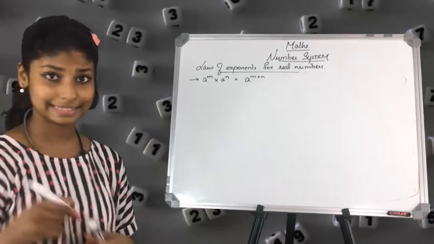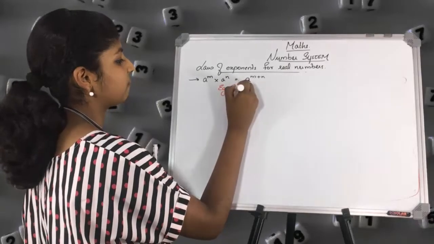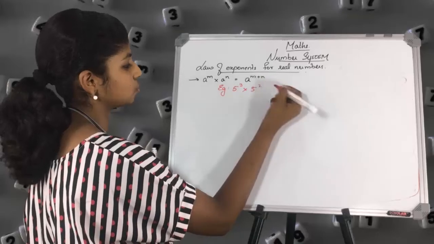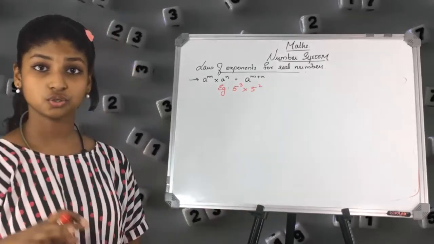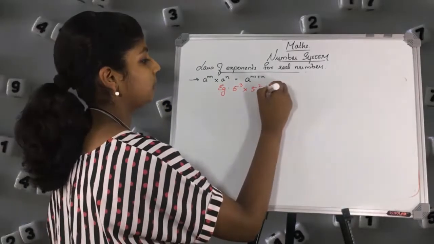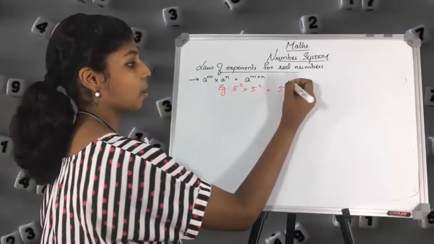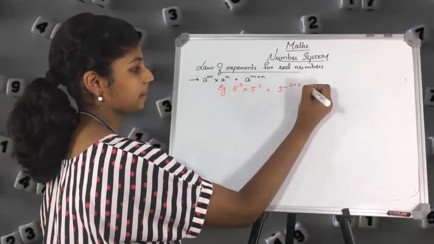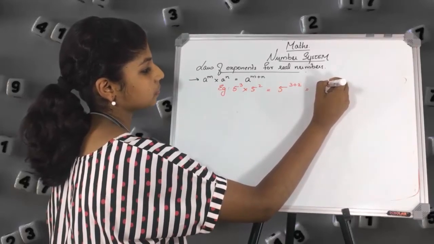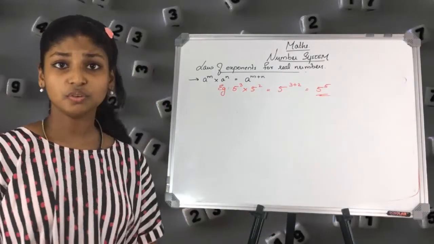Now let's look at an example. Let's take 5 raised to 3 into 5 raised to 2. Here we will write the same base and just add the power. That is 3 plus 2. And the answer is 5 raised to 5.